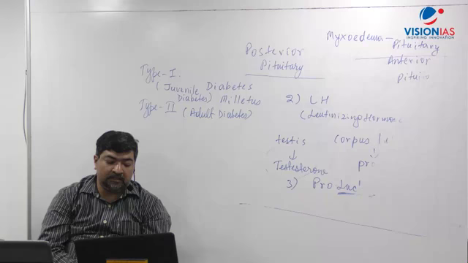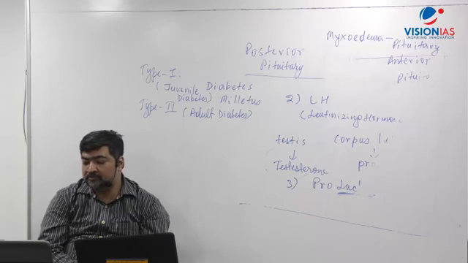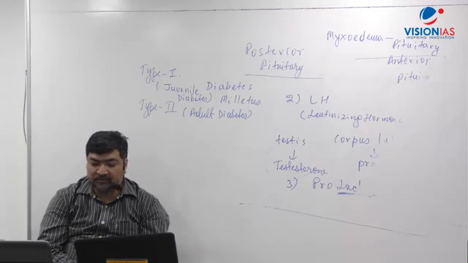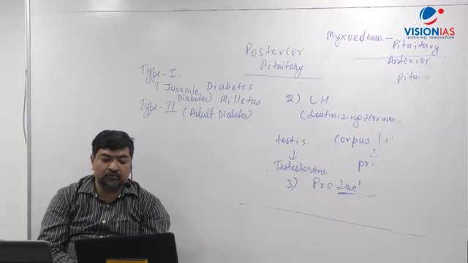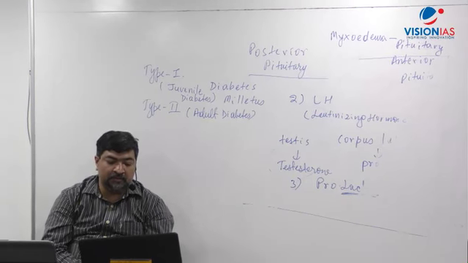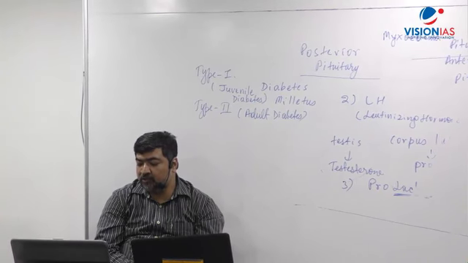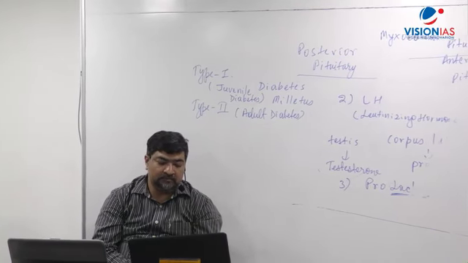There are two sources of digestive enzymes. Dash, number one, stomach and intestine.